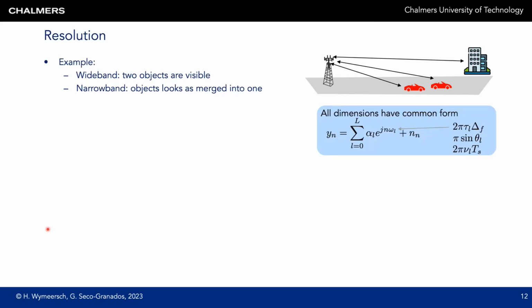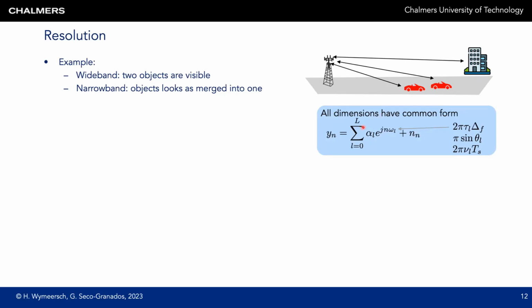So let's now define resolution. Resolution refers to the ability to resolve multipath components. Suppose we have here a monostatic sensing scenario, and now there are two cars. When the base station is emitting a wideband signal, meaning with a large bandwidth, those two cars will become resolvable in the delay domain. They will be visible as two separate peaks. On the other hand, when the base station is sending a narrow band signal, the two paths will blur together and it looks as there's only one object. So only one car will be detected.